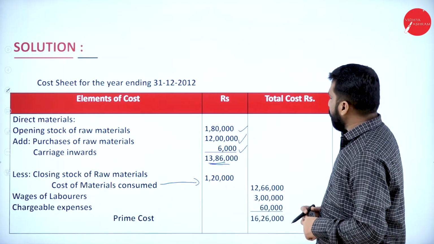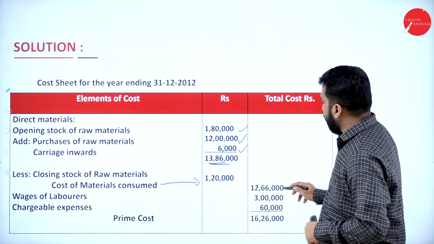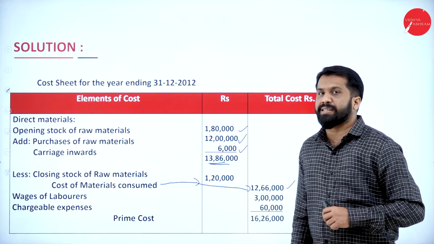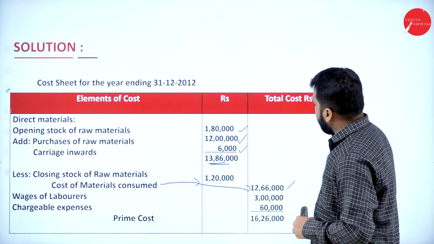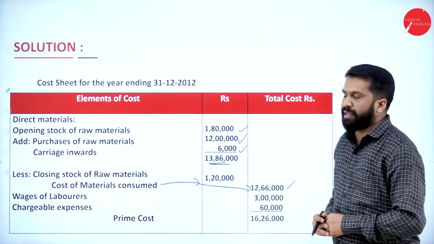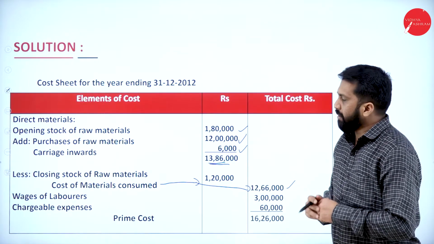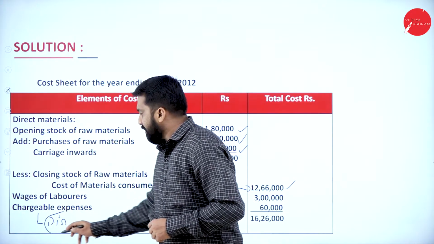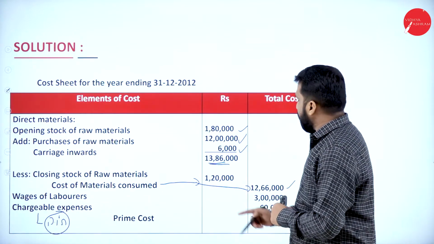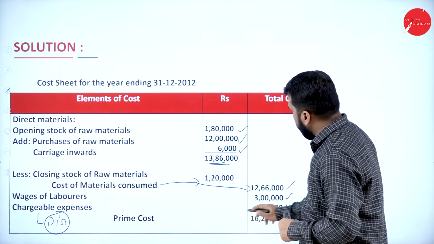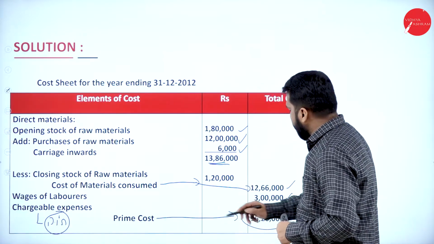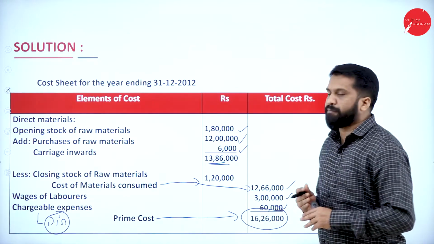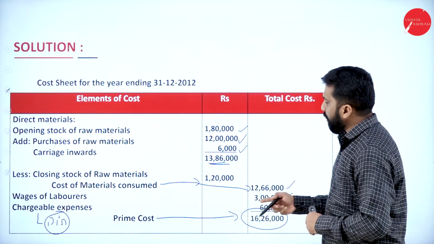Again, I'll repeat. Opening stock of raw material plus purchase of raw material plus carriage inward minus closing stock of raw material. Up to this, you will get raw material consumed. Now, closing stock of raw material is 1,20,000. If you minus, you will get 12,66,000. Now, out of 12,66,000, do we have wages of labor? Yes. Do you have direct expenses? Yes. Remember, chargeable expenses we also call it as direct expenses. Chargeable expenses we have 3 lakh as well as 60,000. Your prime cost is 16,26,000. Hope you understood. This is all about your first part of cost sheet, that is prime cost.